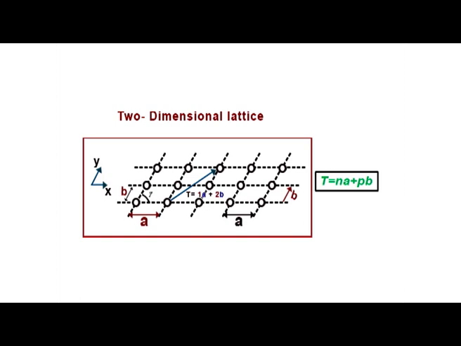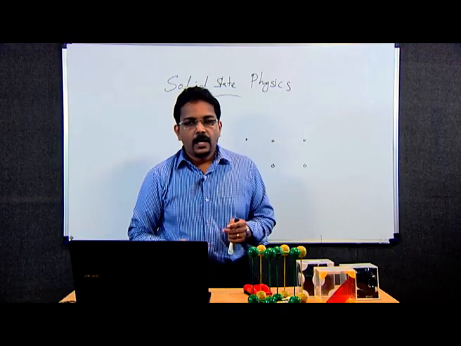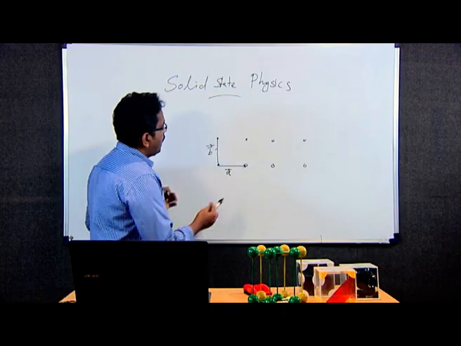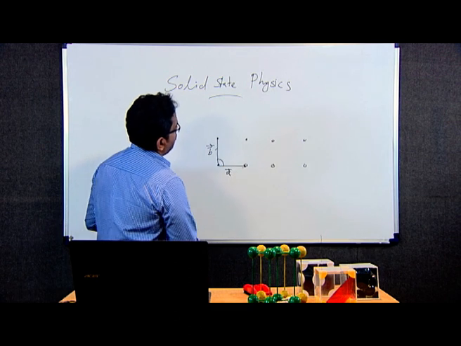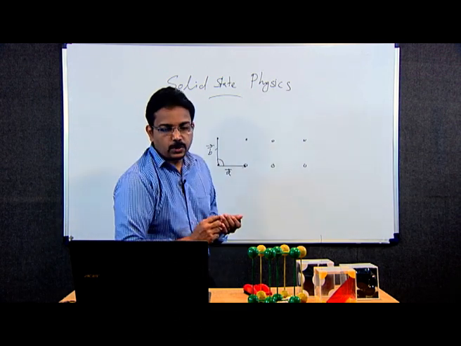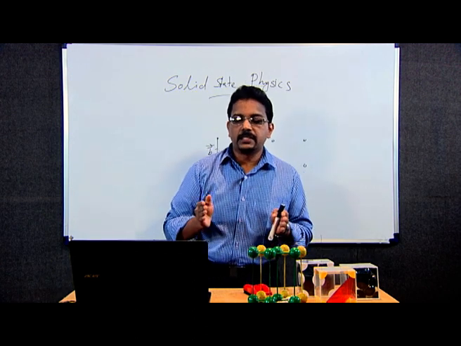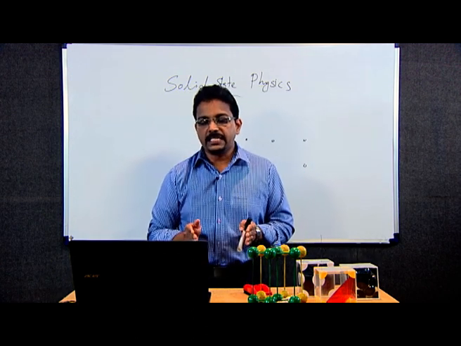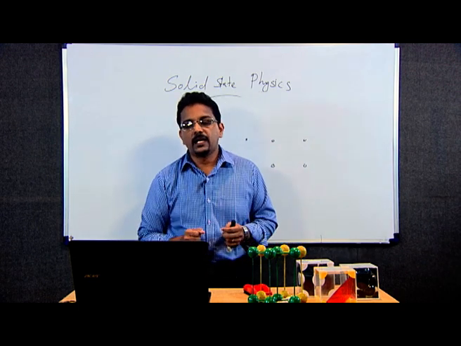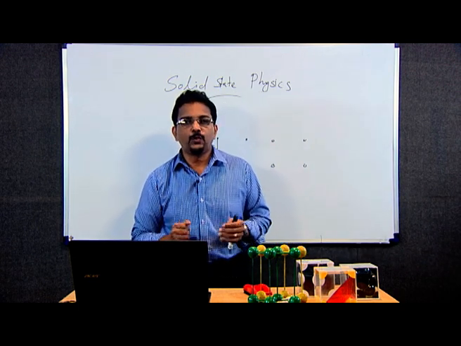A translation of n A plus P B, where n is an integer and similarly P is also an integer, with P along the y axis and n along the x axis, from one lattice point to another brings you to an equivalent lattice point. And when two vectors are there, there is an angle between them. This angle is also very important when we discuss the crystal structure, and this interaxial angle gamma defines the relationship between the two vectors.